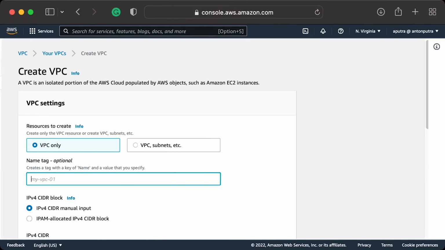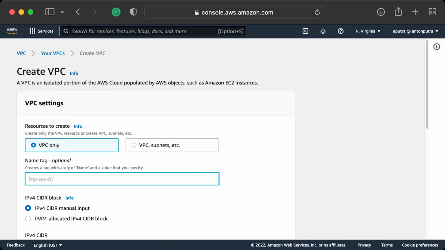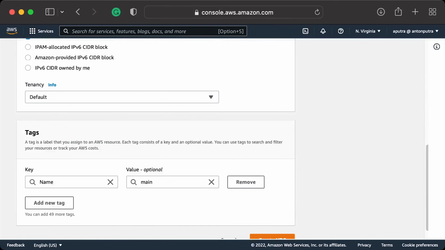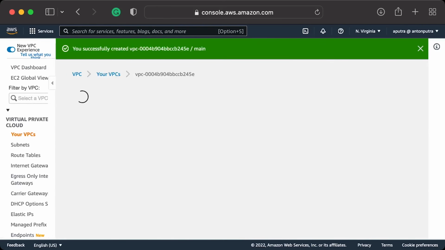First, let's create the VPC. Give it the name main. I can recommend using online CIDR calculators to define the size of your VPC and subnets. For this network, let's use /16, which will give you 65,000 IP addresses. Keep default tenancy, tags, and click Create VPC.